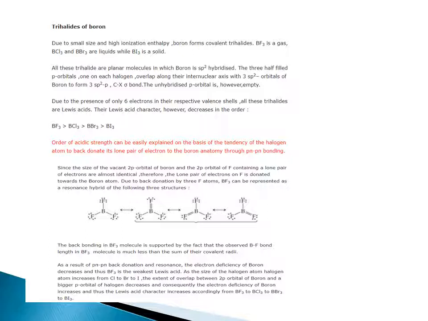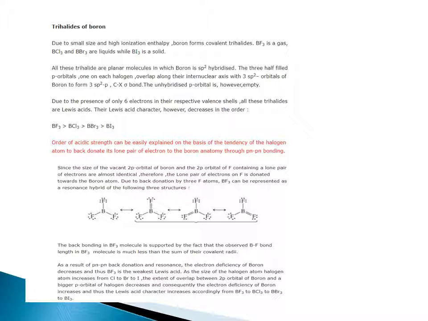Due to back donation by 3 fluorine atoms, BF3 can be represented as a resonance hybrid as shown on the screen. The back donation in the BF3 molecule is supported by the fact that the observed boron-fluorine bond length in BF3 is much less than the sum of their covalent radii. As a result of p-pi back donation and resonance, the electron deficiency of boron decreases and thus BF3 is the weaker Lewis acid.